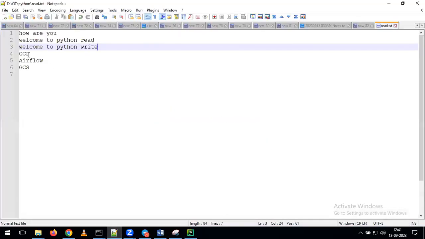If you see here, it is adding the data from the fourth line onwards, because it has already taken the new line character automatically. So with that, it is adding all the lines on top of your data only.